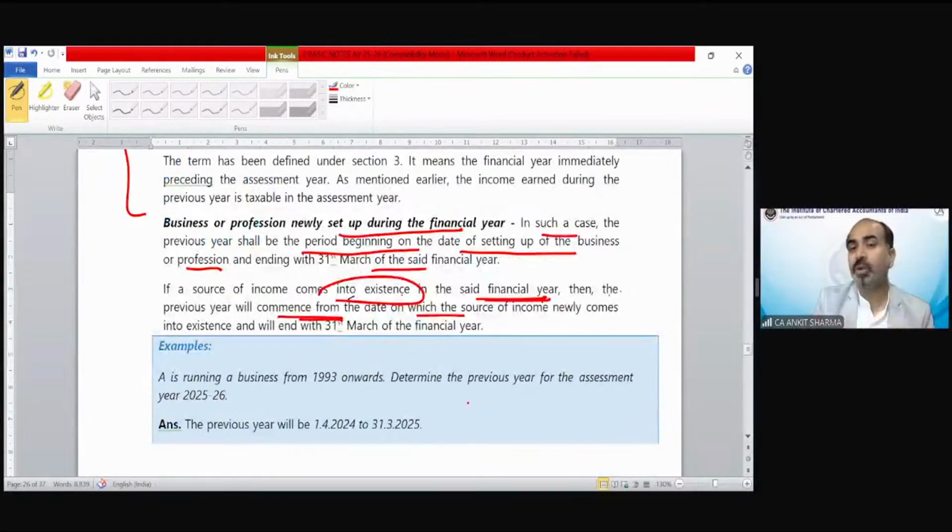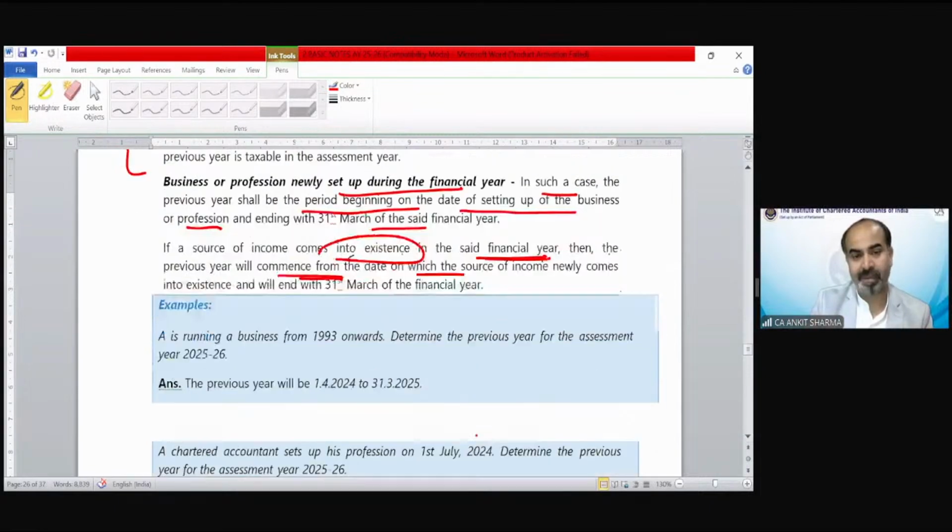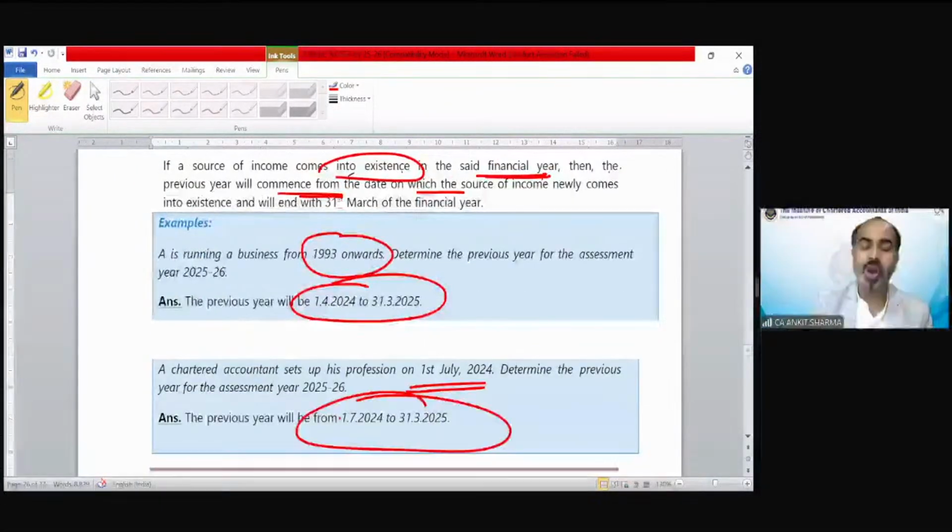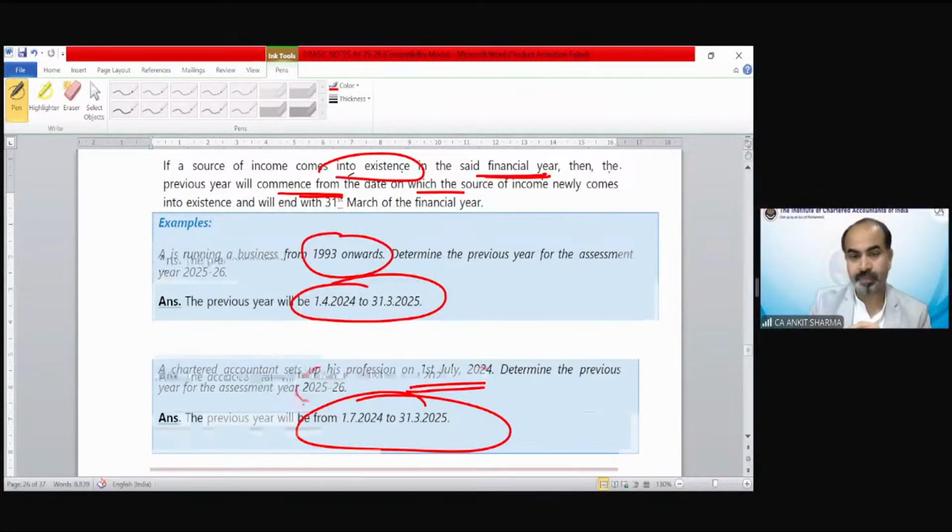Suppose somebody is going to join a job from today, 27th of February. So of course, for his salary income, his previous year would be from 27th February till 31st of March. You can see the example also. A business is running from 1993 onward. So that means it's not a new business. So the previous year would be from 1st April 24 till 31st March 25. A chartered accountant, 1st July 24 till 31st March 25. I hope it's clear till now.